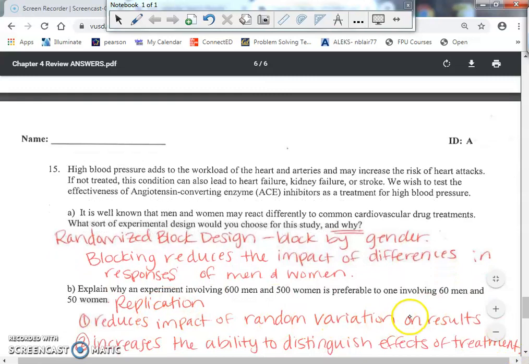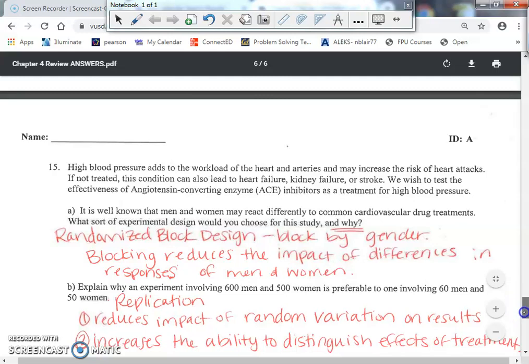It's not due to the random variation, so it reduces the impact of random variation, but it is because of the treatment. It increases the ability to distinguish the effects of the treatment. Again, these are more of the textbook answers, but if you say it allows it to say that it's not due to chance and it is because of the treatment, that would be good enough of a response for me.